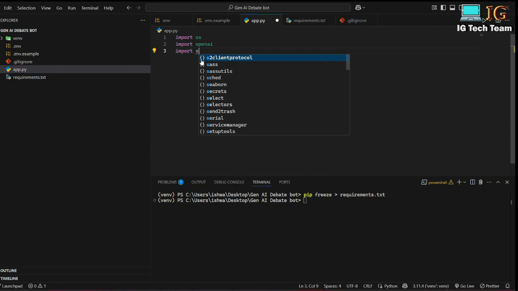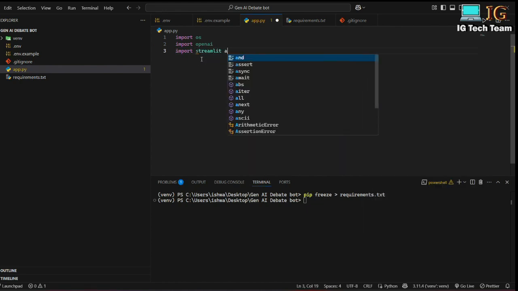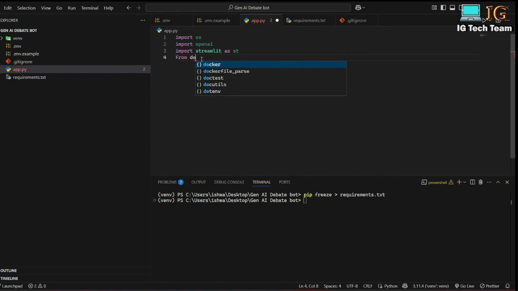Next I have to import streamlit as st, and to load environment variables I can write from dotenv import load_dotenv. Okay, you can write a comment here, load environment variable.